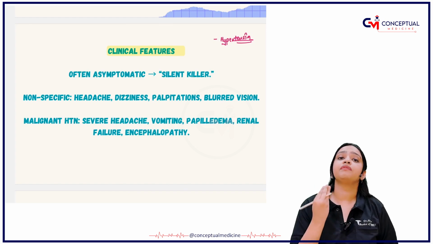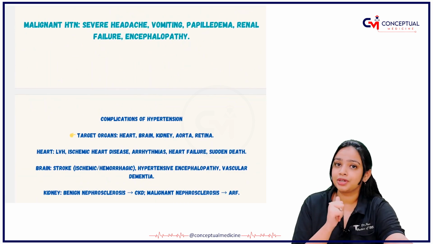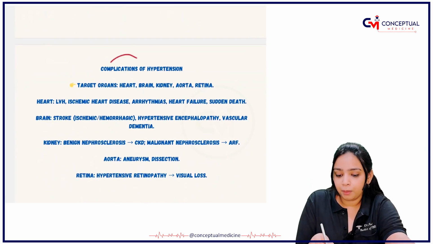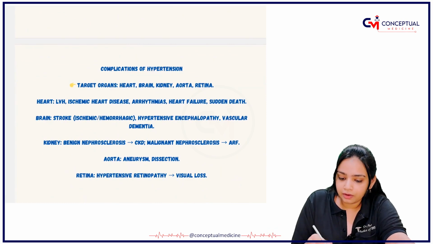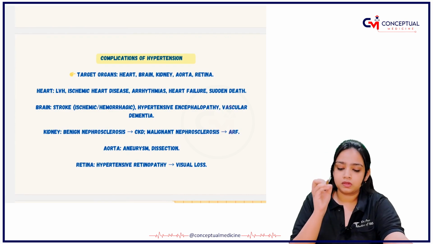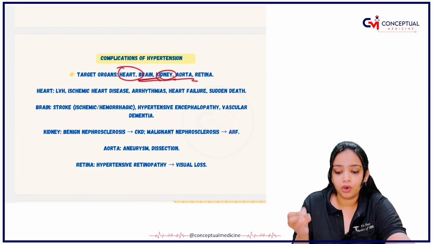So it is very important to control hypertension, right? And I have already told you hypertension is a modifiable disease, right? What are the complications of hypertension you have? What are the complications you have? First one is it affects all the organs, right? Either it's a heart, it's brain, kidney, aorta or retina.